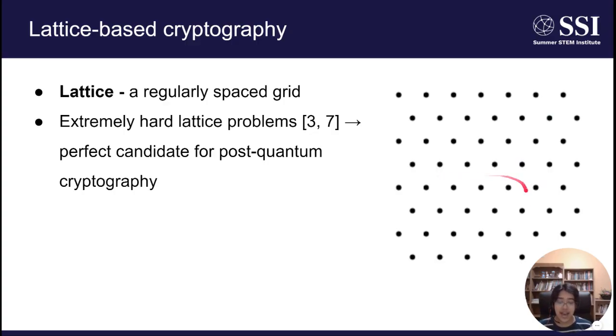As you can see, a lattice is a regularly spaced grid, and there exist extremely hard problems involving these lattices that are NP-hard and have a high average case complexity. Having a high average case complexity means that a randomly generated instance of one of these problems will reduce to the complexity of the worst case. These two attributes make lattice problems the perfect candidate for these new quantum-resistant algorithms.